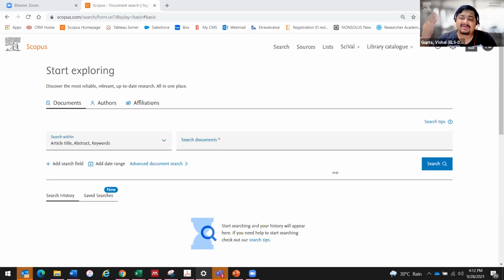Some may say above 1 is a good impact factor. Some may say above 2 is a good impact factor. But who defines it? Your idea is based on whatever you have heard and experienced in your whole career, but it's about perspective. For you, an impact factor of 2 may be very good. For someone else, it might not be as good, and vice versa. These are all things that we have fixed in our minds.